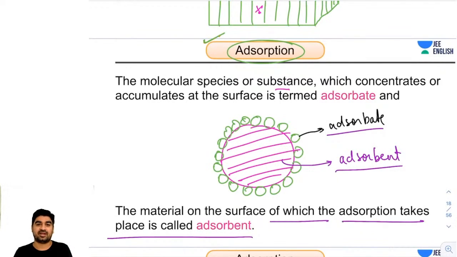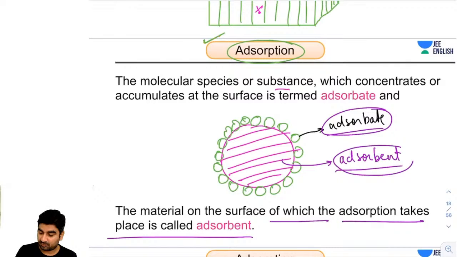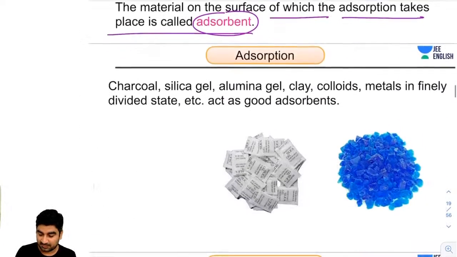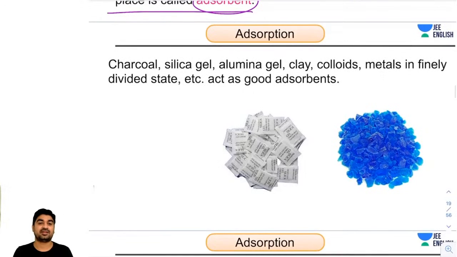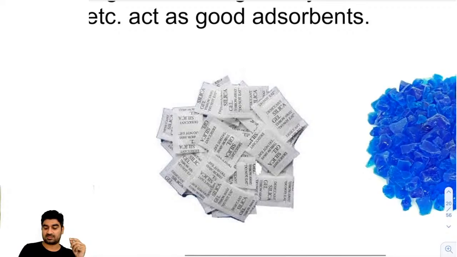So now let's move ahead guys. So you know these two terminologies now. What is adsorbent and what is adsorbate? The material on the surface of which adsorption takes place is called adsorbent, and this whole phenomenon of accumulation of molecules on the surface of one substance is called adsorption. So guys, now I'm moving. What is adsorption? In day-to-day life, you might have seen these packets.